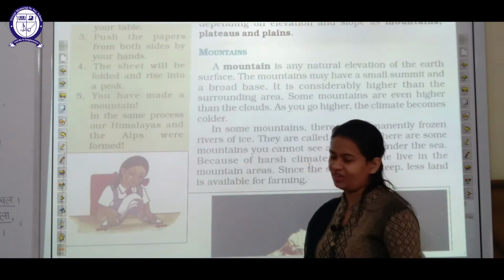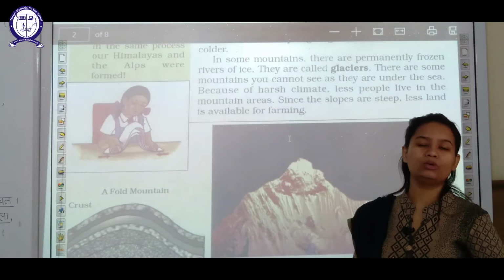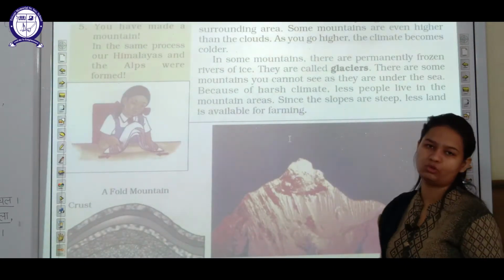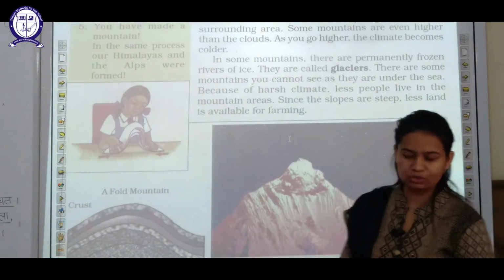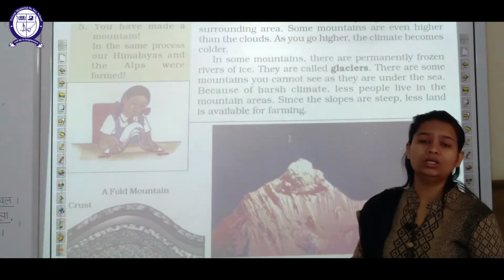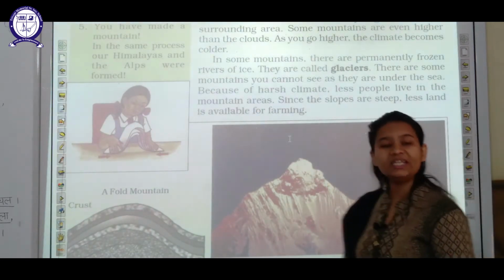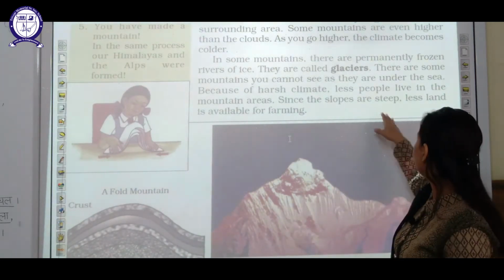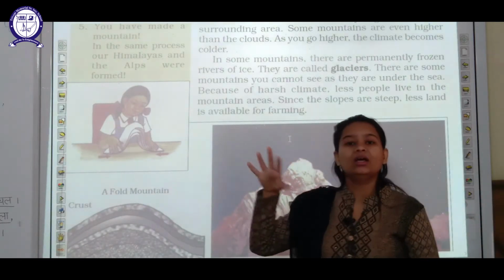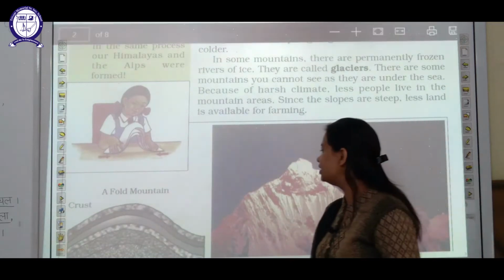On the earth's surface mountains are present, and sometimes below the earth's surface or below the sea water mountains are also present, but we are unable to see those mountains. Now if we talk about the slopes, mountains usually have steep slopes and the least area is available for farming in mountain areas.